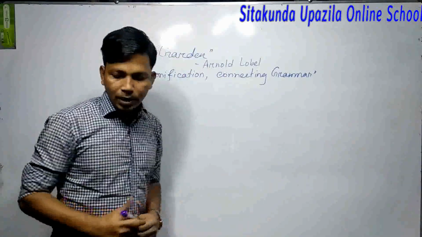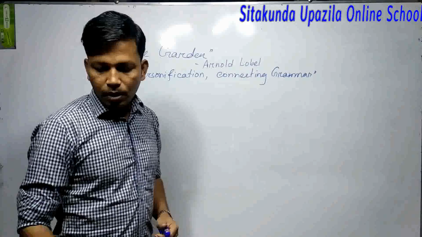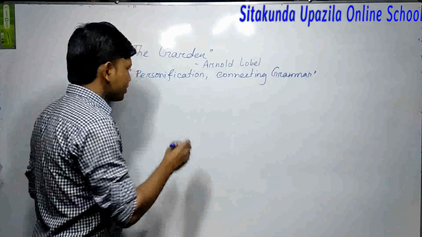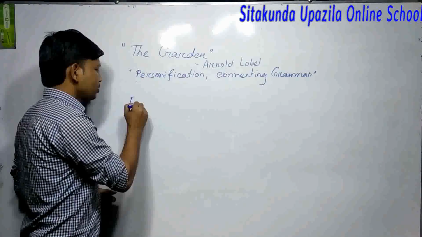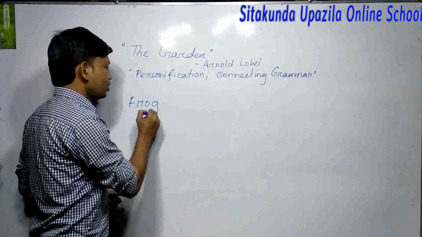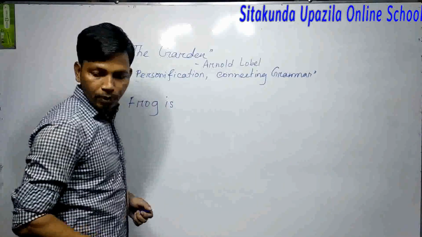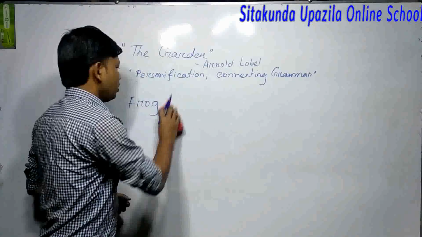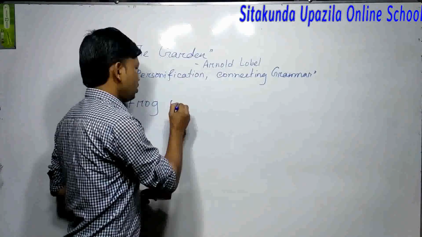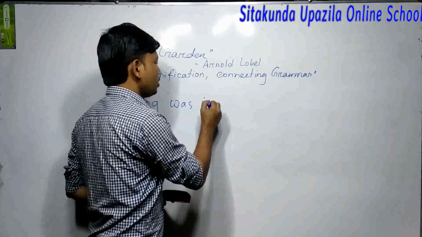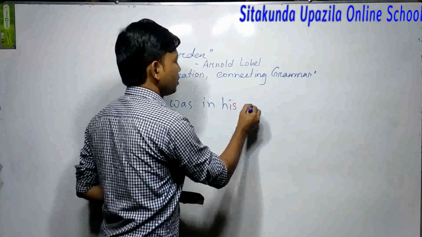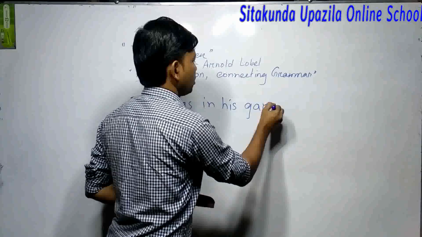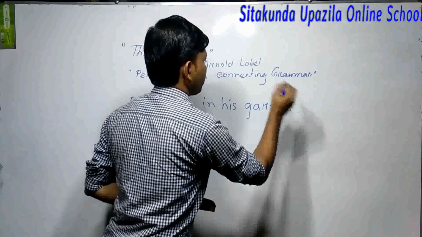Here the first line is written: Frog was in his garden. I am writing one sentence for you. Frog was in his garden.